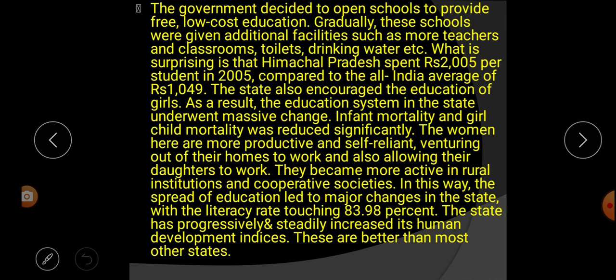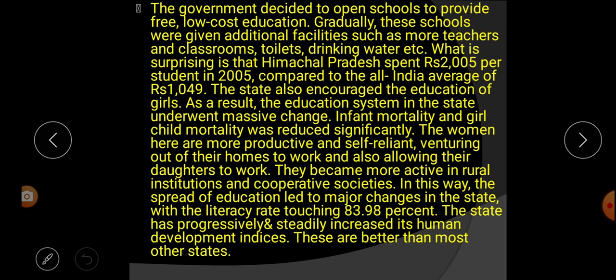They become more active in rural institutions and cooperative societies.